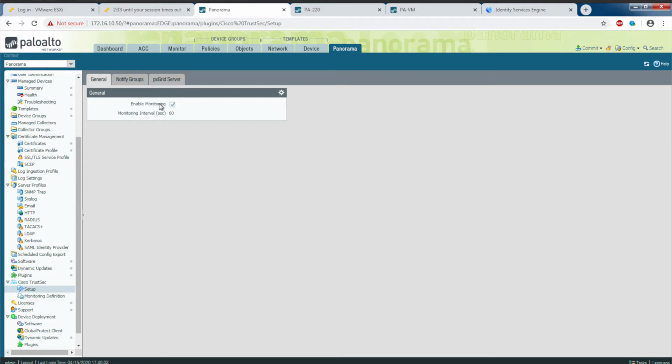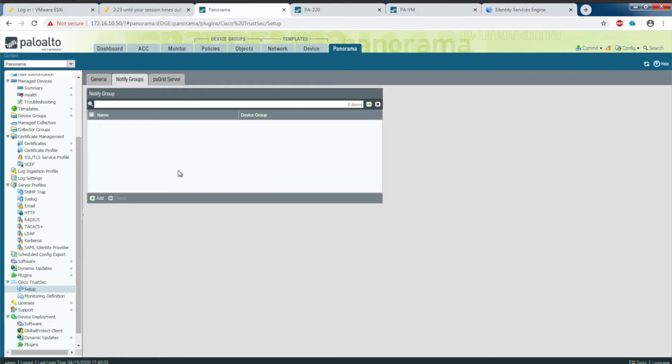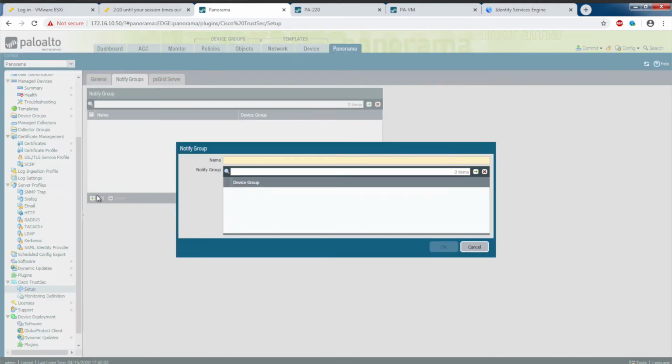Under General, we're going to enable monitoring. I'm going to leave it at the default of 60 seconds. For the Notify group, this is the device group that Panorama will notify when it receives an SGT to IP address mapping. So I'm just going to call this ISE Notify group, and I'm going to select both of my device groups here, edge and data center.